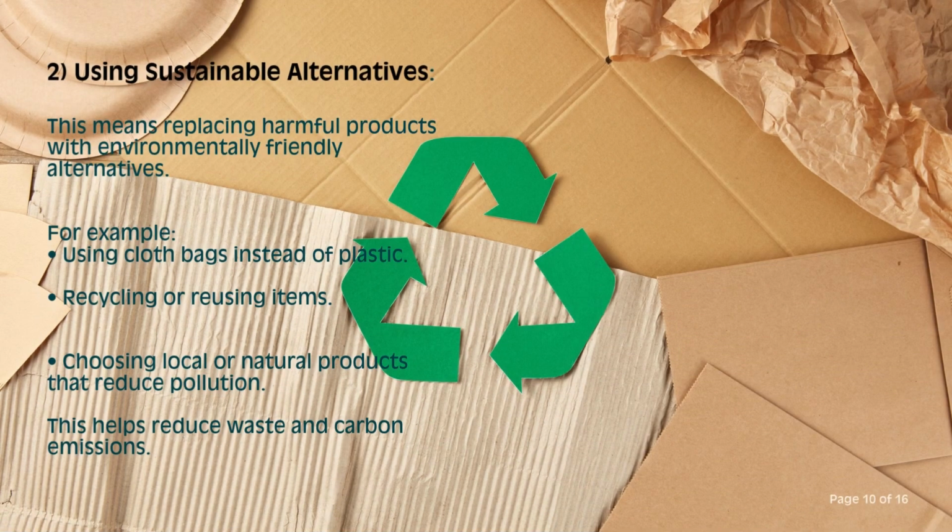Number 2, sustainable alternatives. This means replacing harmful products with environmentally friendly alternatives. For example, using cloth bags instead of plastic, recycling or reusing items, choosing local or natural products that reduce pollution. This helps reduce waste and carbon emissions.